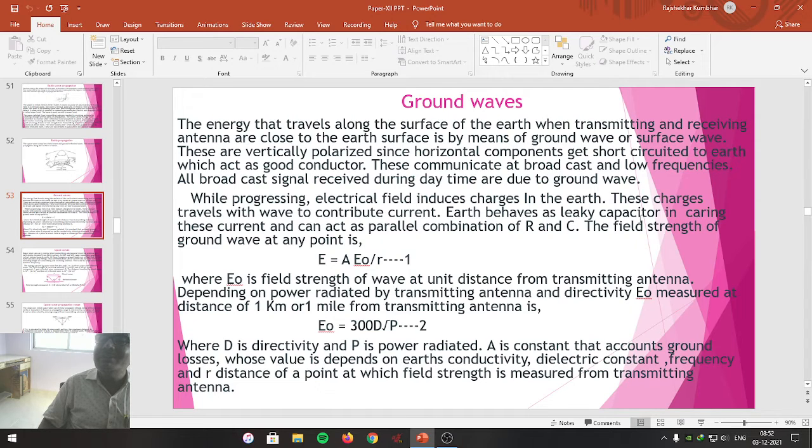Here, Earth behaves like a leaky capacitor in carrying this current, and it is going to act as the parallel combination of R and C.